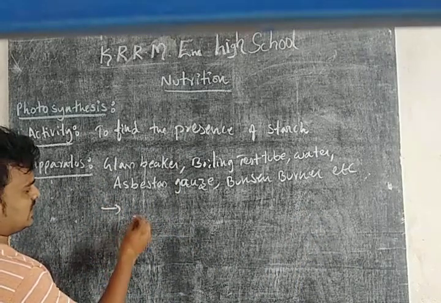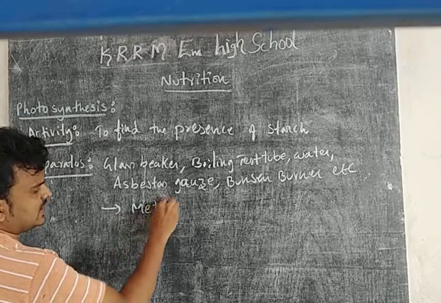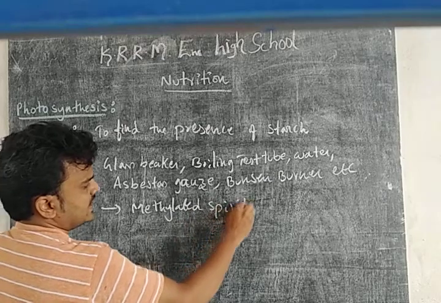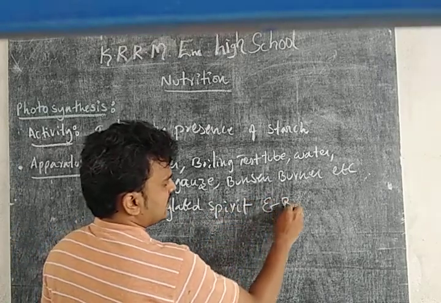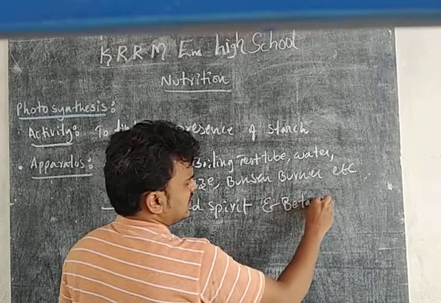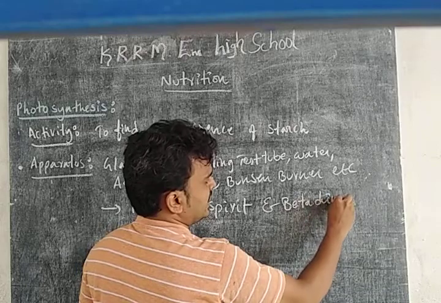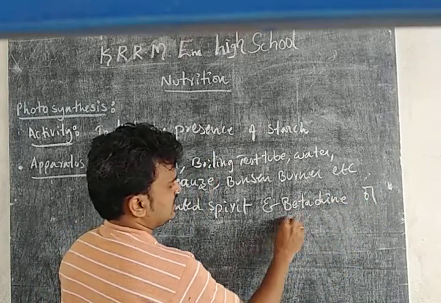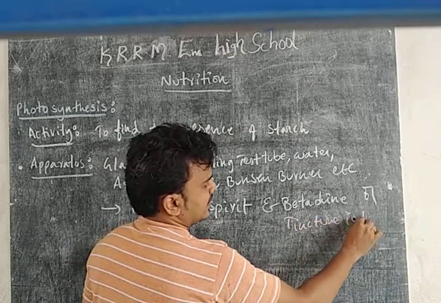The reagents are methylated spirit and betadine or tincture iodine.